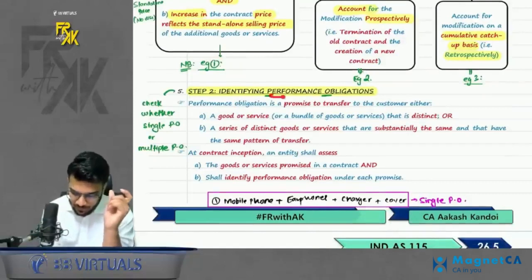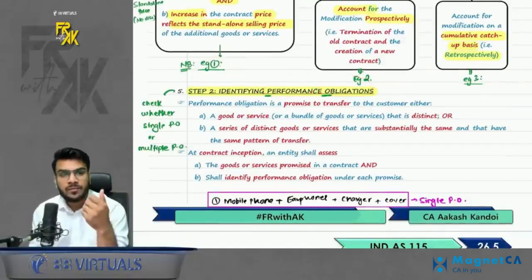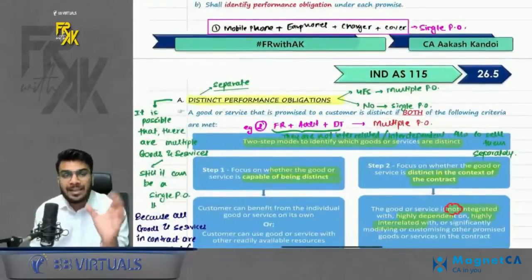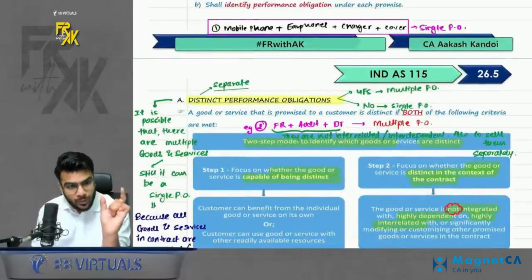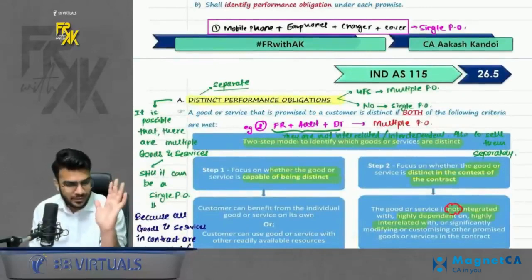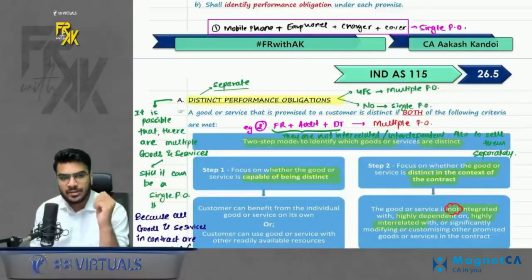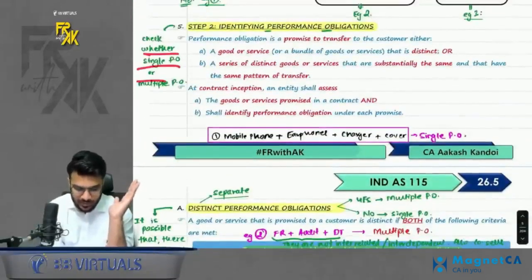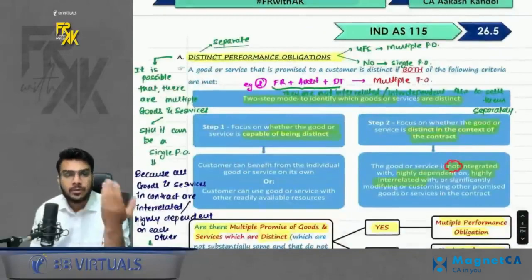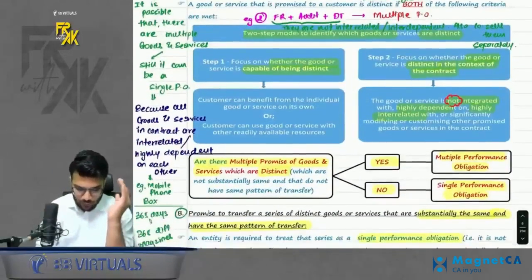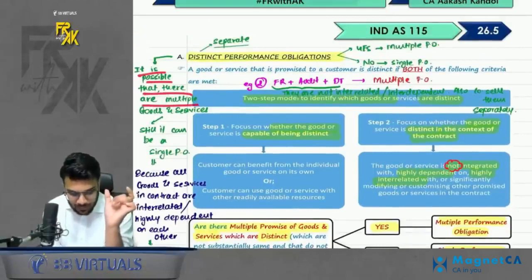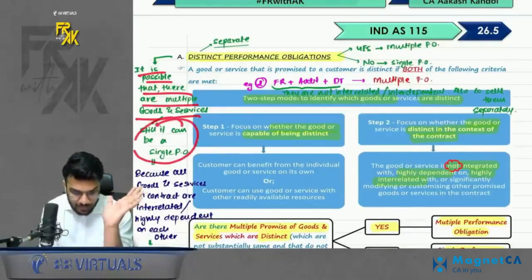And when you are checking the performance obligation, you also need to check whether there is a single performance obligation or multiple performance obligations. Why do I need to check that? Because if there are multiple performance obligations, you need to allocate the revenue amount to all the performance obligations. If it is a single performance obligation, that allocation is not done. So you need to check whether there is a single PO or multiple PO. But how will we come to know, sir? Okay, so first of all, get one clarity: it is possible that there are multiple goods and services, still it can be a single PO.